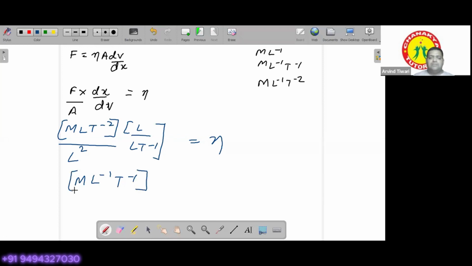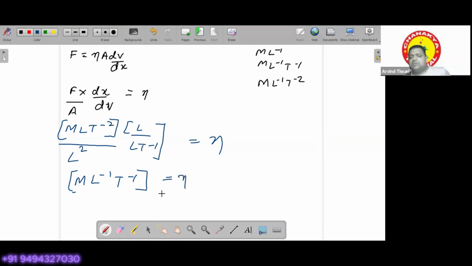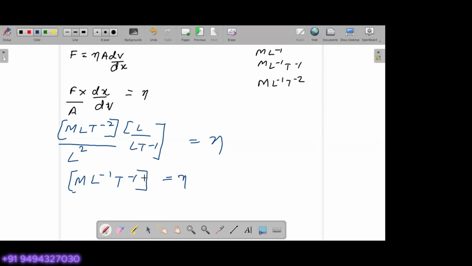The second one. Okay. So second answer was just one's answer. So you got it correct. It's ML minus 1 T minus 1.